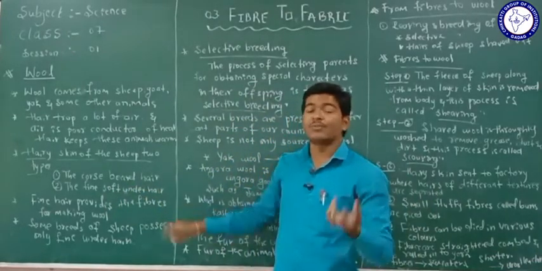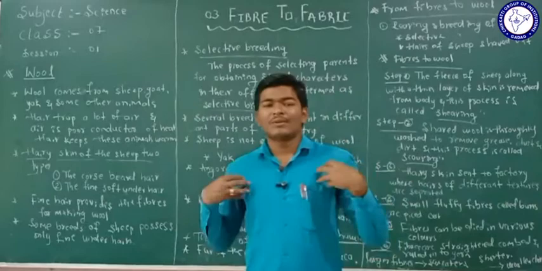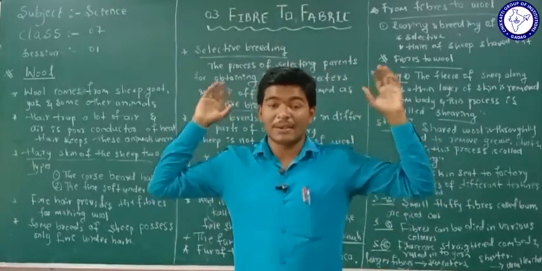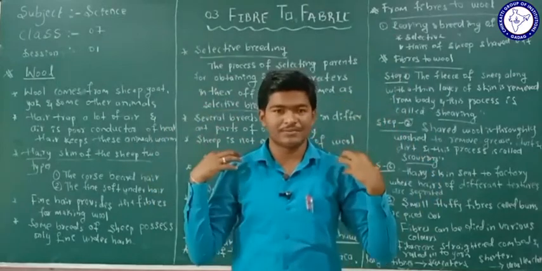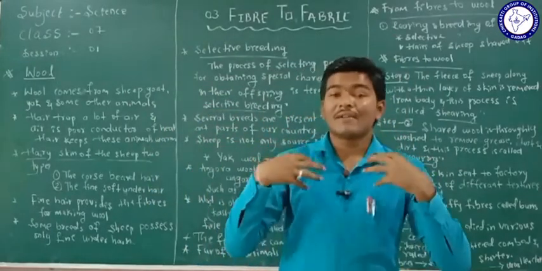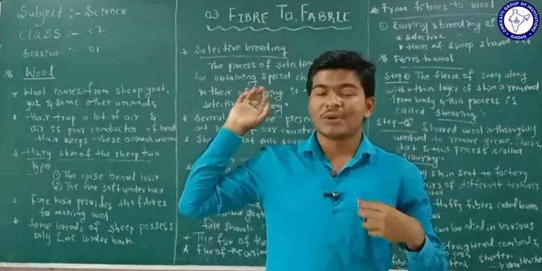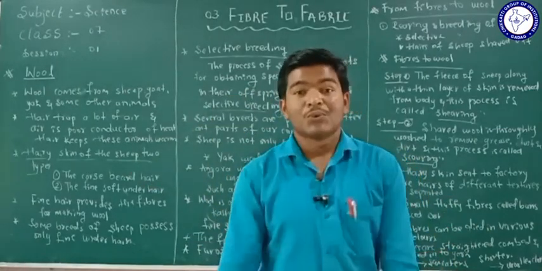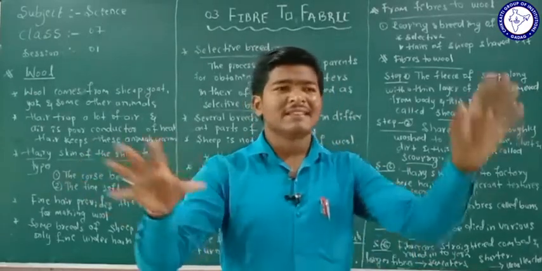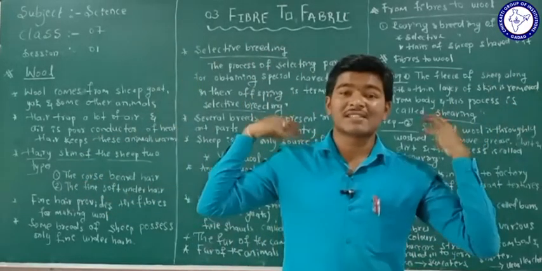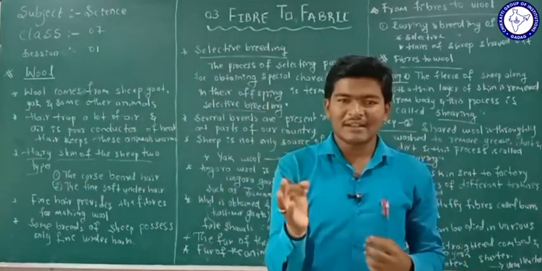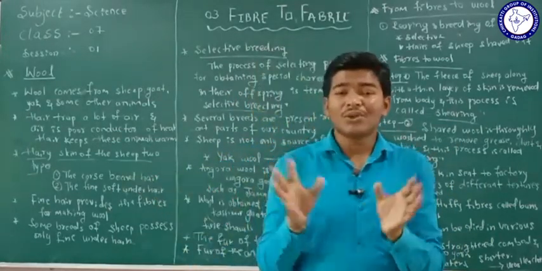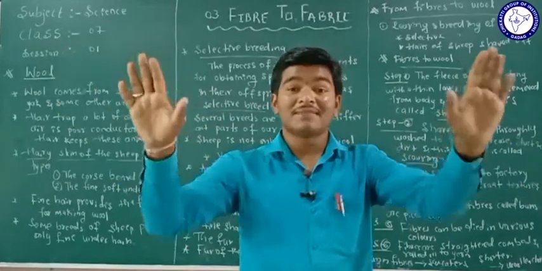Have you understood what is here? We have some characters from our parents, isn't it? Because it is a genetic transmission. Is it clear? We have some characters of our parents. We will look like our parents, we will talk like our parents, we will walk like our parents. These are some of the characters transmitted by our parents, isn't it? These are genetic characters. In that way, the farmers select some parents of the sheep.